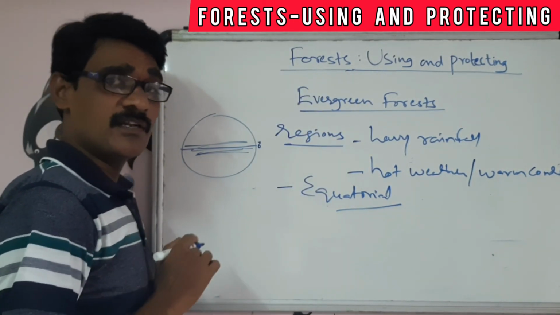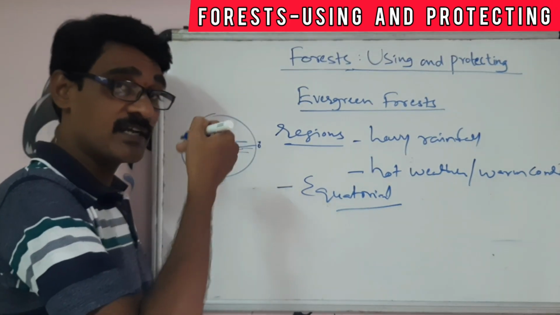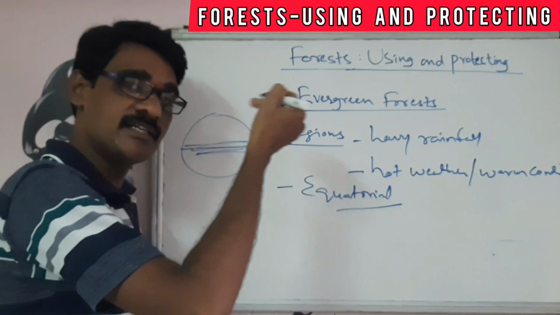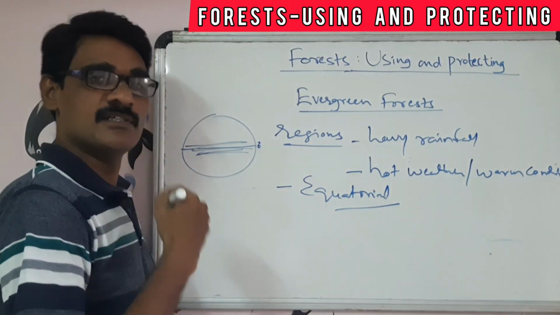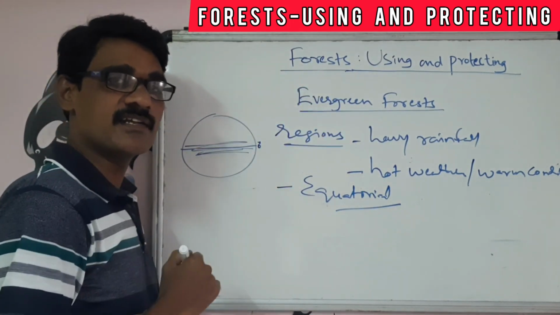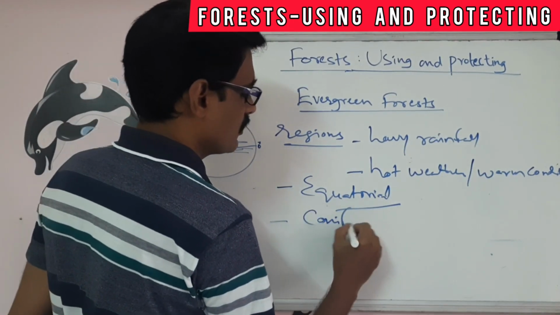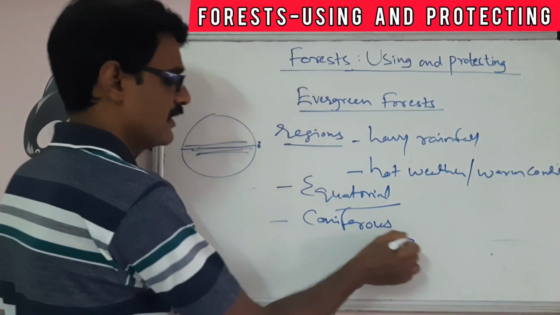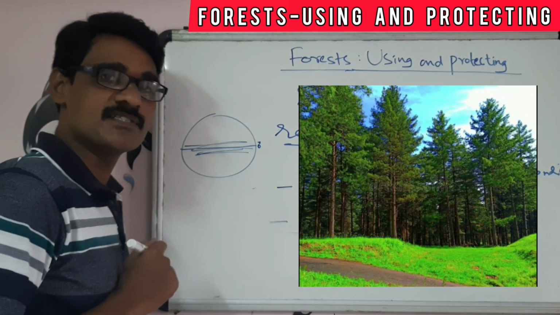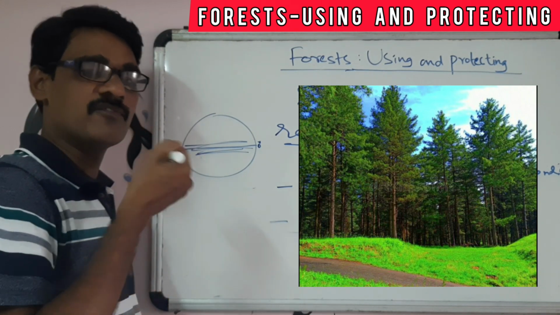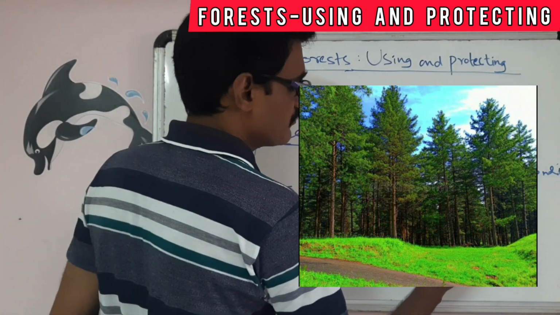And another important thing is that another type of evergreen forest is located in the Himalayan region also. In the Himalayan regions, we have another type of evergreen forest. Here, the coniferous trees are there in the Himalayas. These are evergreen forests, they come under evergreen forest. The best example of coniferous trees is the pine tree.